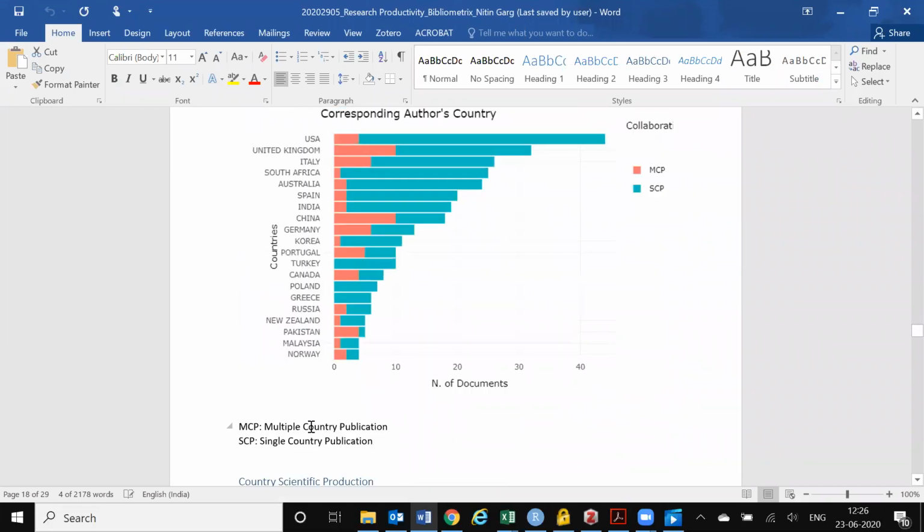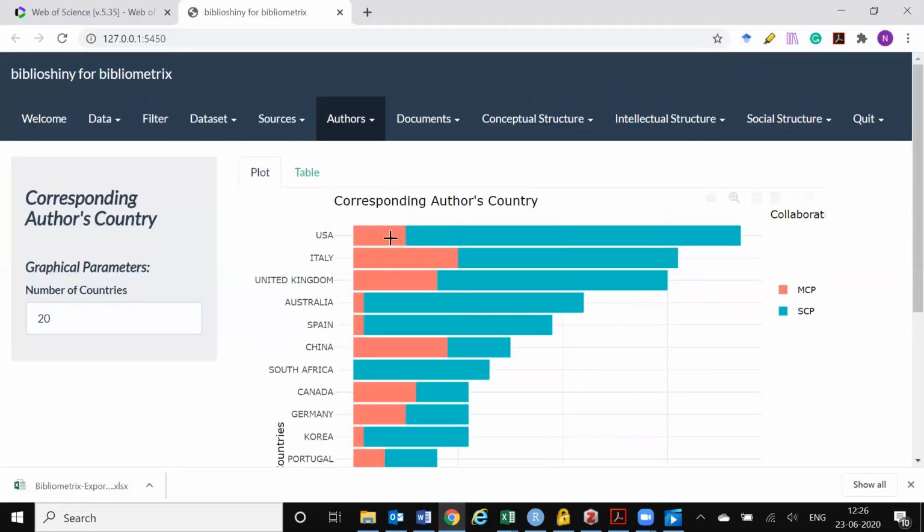So MCP is multiple country publications and SCP is single country publications. So there are 5 documents which are MCP, multiple country publications, and 32 articles from the US where all the authors belong to the US.